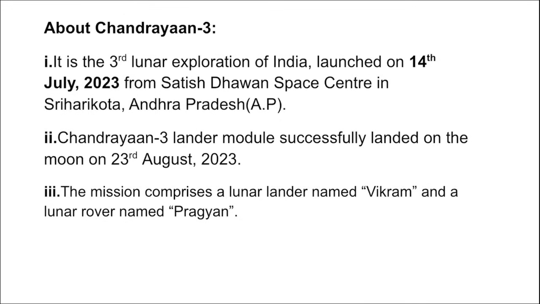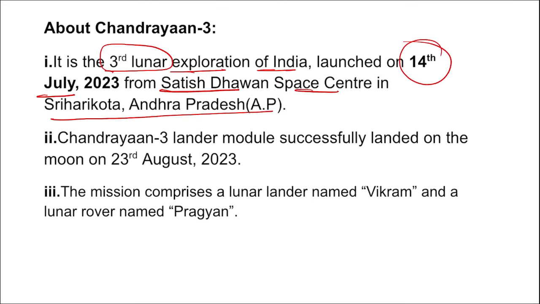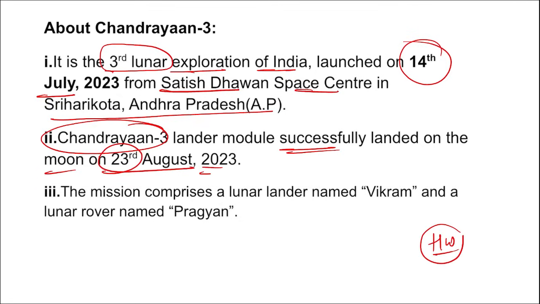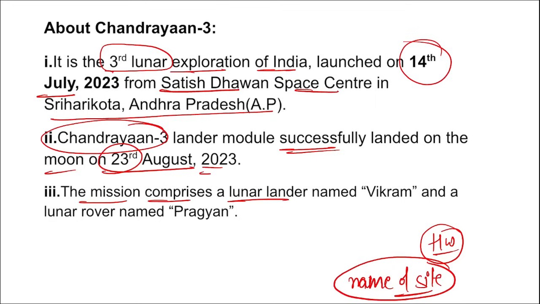Then if we talk about Chandrayaan 3, this is the third lunar exploration of India, launched on 14th of July from Satish Dhawan Space Center in Sriharikota, Andhra Pradesh. And the Chandrayaan 3 lander module successfully landed on the moon on 23rd of August 2023. Now your homework question is to tell me the name of the site where this Vikram lander landed, right? Give me the name that was recently approved. Also, the mission comprises a lunar lander Vikram and a lunar rover Pragyan. So, what is the name of the site where Chandrayaan 3 landed? Tell me the name. Correct?